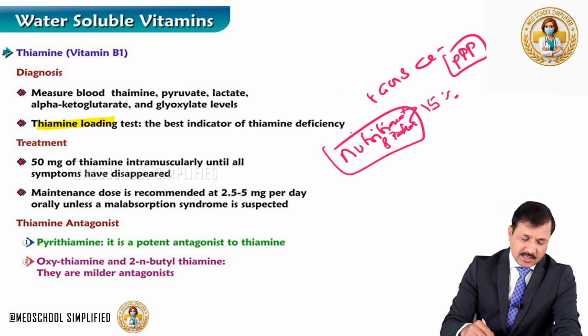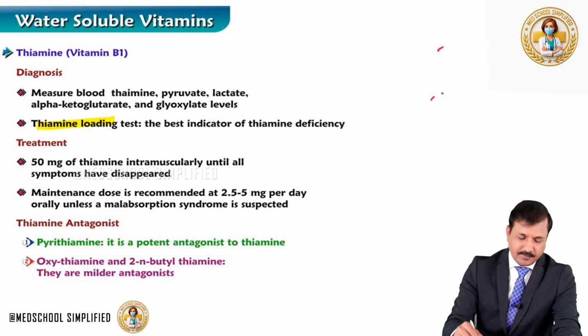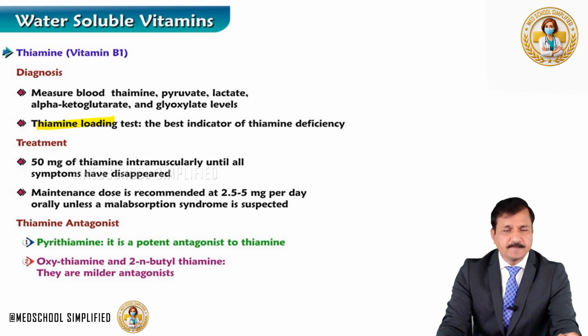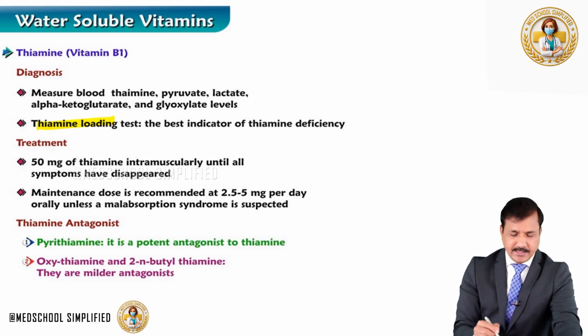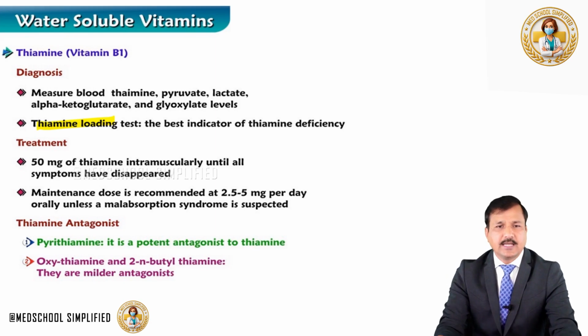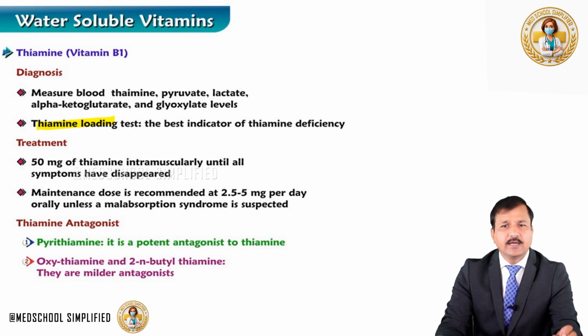We need to provide 50 milligrams of thiamine intramuscularly until all symptoms have disappeared. And we can also give a maintenance dose of thiamine, which is 2.5 to 5 milligrams per day orally, unless the patient has any malabsorption syndrome.